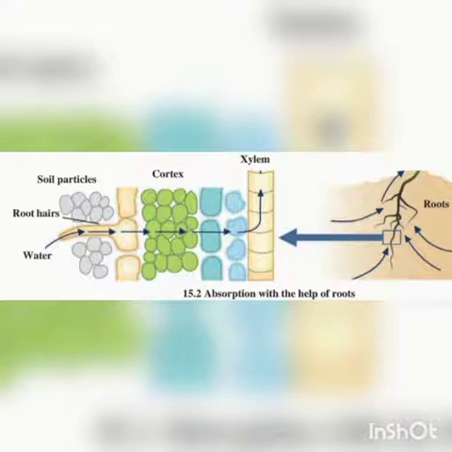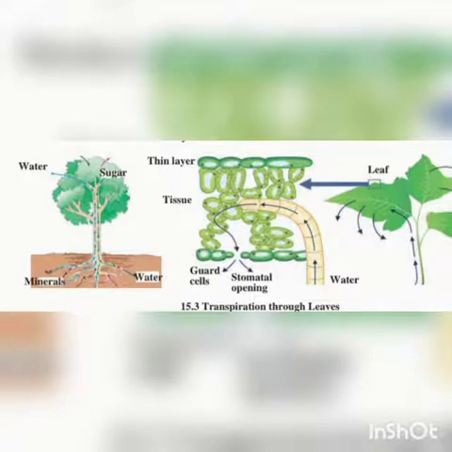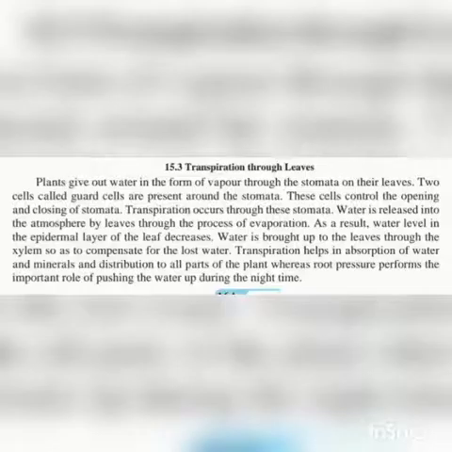Observation with the help of roots. Transpiration through leaves: plants give out water in the form of vapor through the stomata on their leaves.